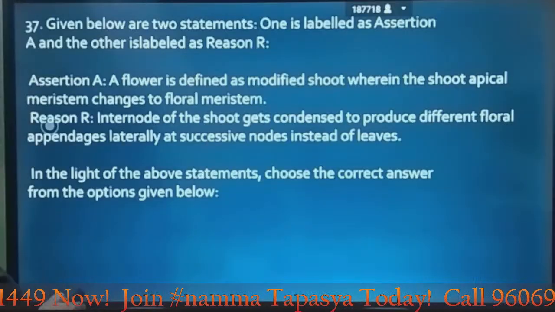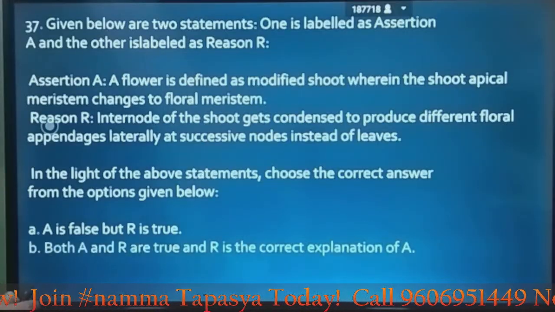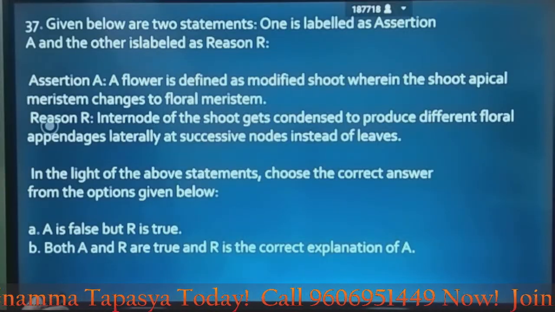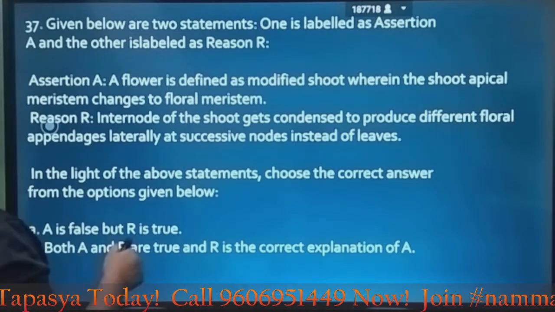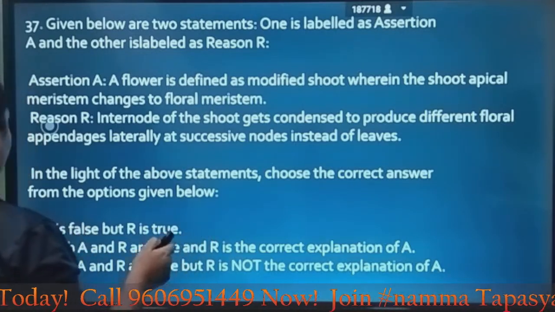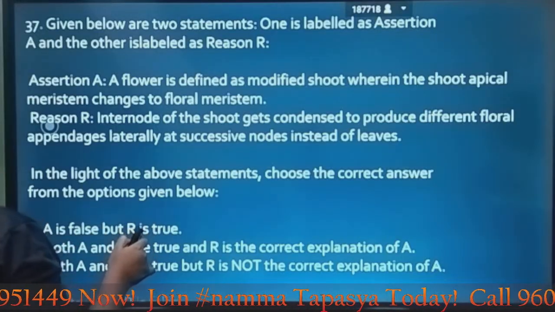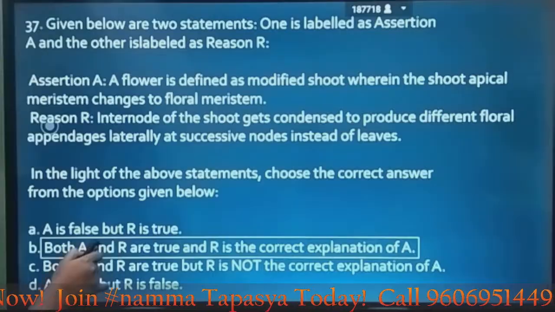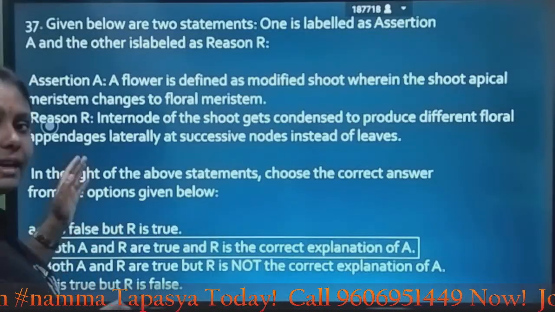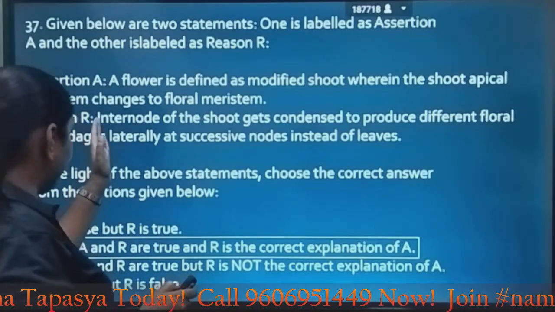So let's look at the options. A is false, R is true. Both A and R are true, R is the correct explanation of A. Both A and R are true, but R is not the correct explanation of A. A is true, but R is false. Yes, both are correct and R is the correct explanation of A.